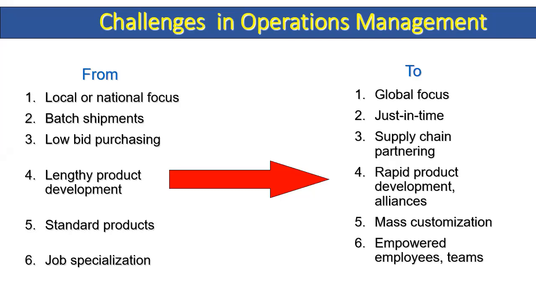Here mass customization means more number of people have to buy those products rather than standardized products. Means from the industry point of view, I'm going to manufacture a product and you have to buy that product. That is monopoly thing is not there. Now it's mass customization, means according to customers we have to produce the goods and services. Job specialization, here empowered employees and team quality circles will be there, and the people are going to work for the organization. So these are few challenges we have.